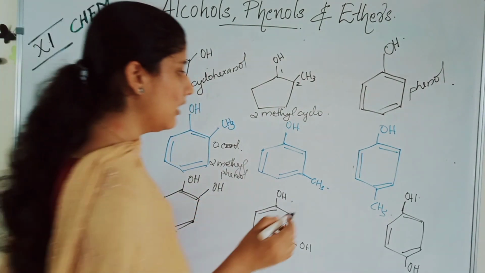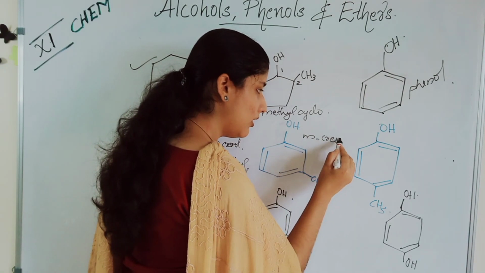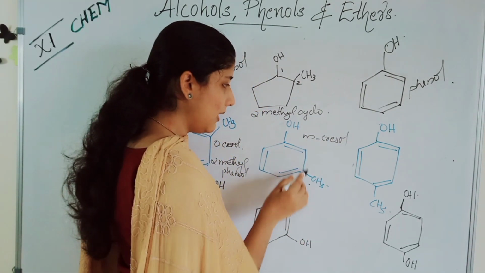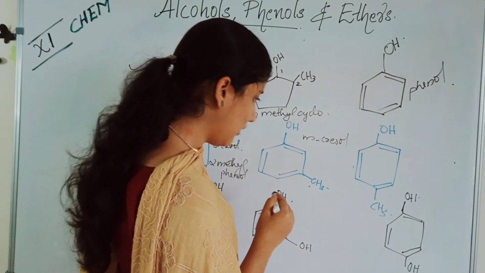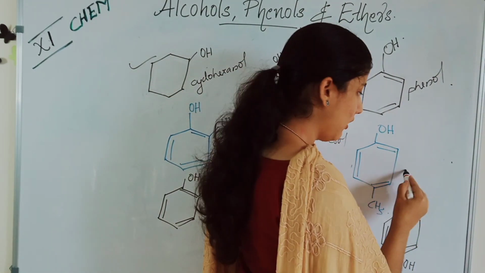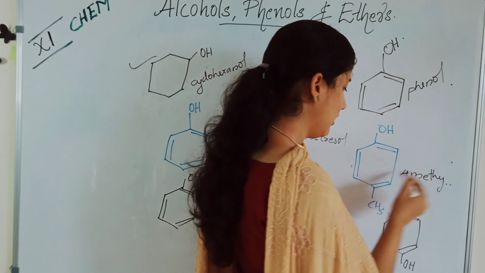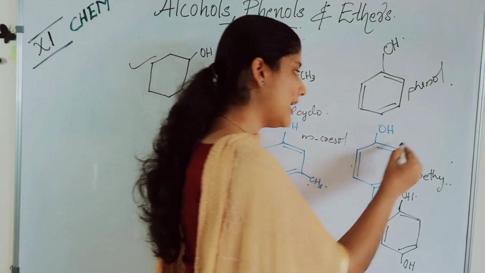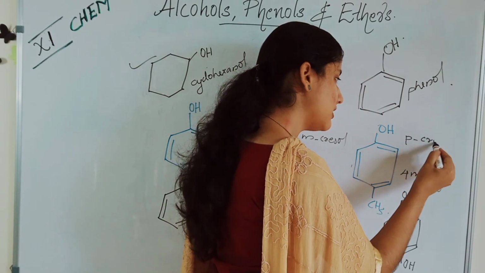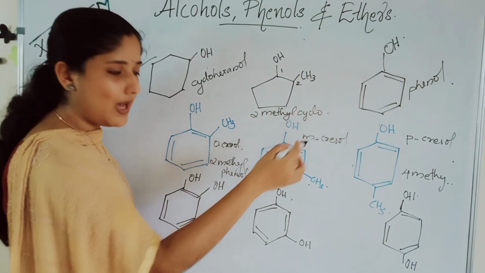Here, this is in meta position, so we will call it metacresol. Okay. Or 3-methyl phenol we can call. The next is what? 4-methyl phenol. Okay. Or we can call it what? Paracresol. Paracresol is the common name. This is orthocresol, metacresol and paracresol.